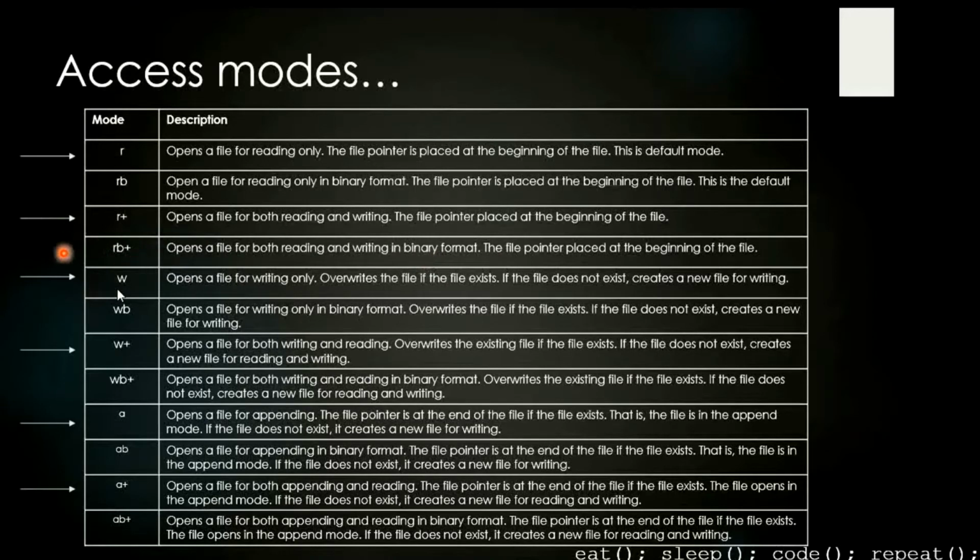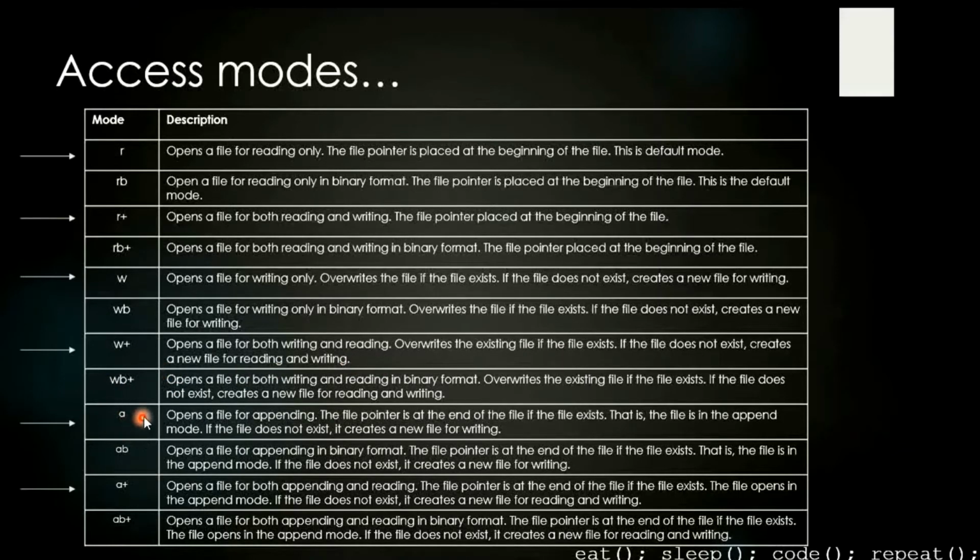We have W, which opens a file in writing mode. This is an important thing, that it overrides the file if the file exists. If the file exists, it's going to overwrite whatever text we have in it, that's going to get overwritten. If the file does not exist, it's going to create a file. Then WB does the same thing but in binary format. We have W+, which opens a file for both writing and reading, and it overwrites the file if it exists. We have WB+, which does the same thing but in binary format.